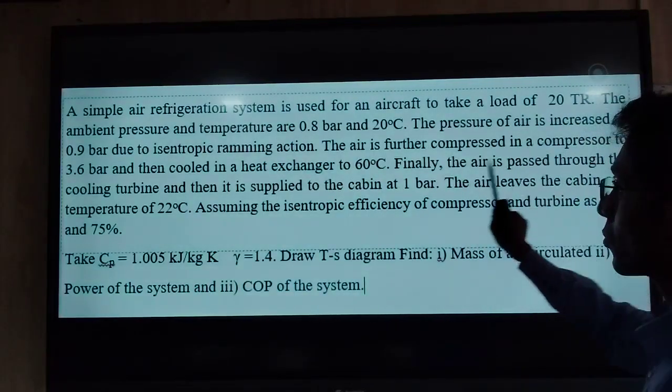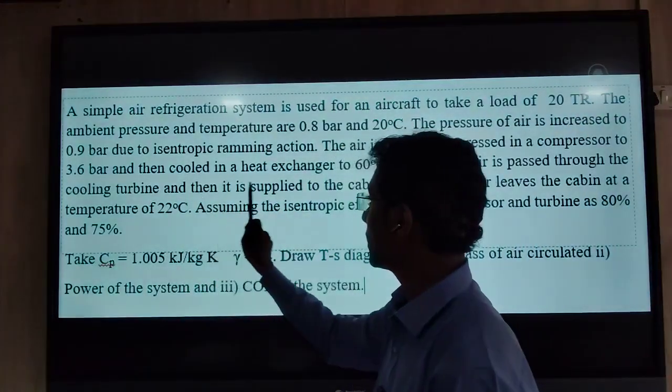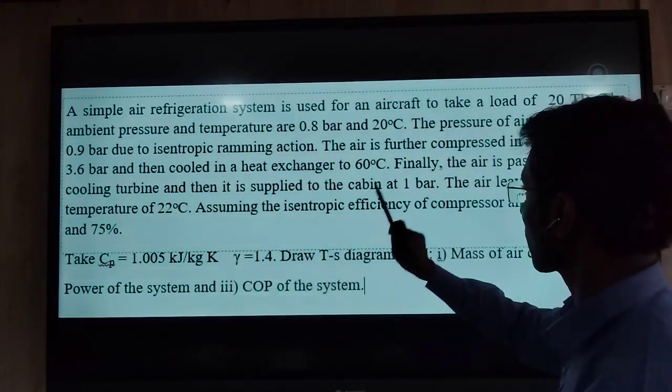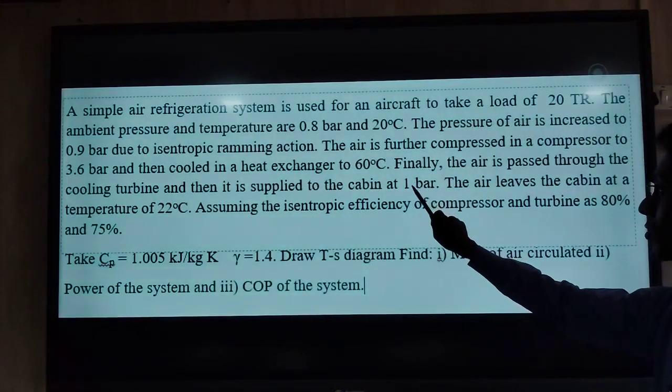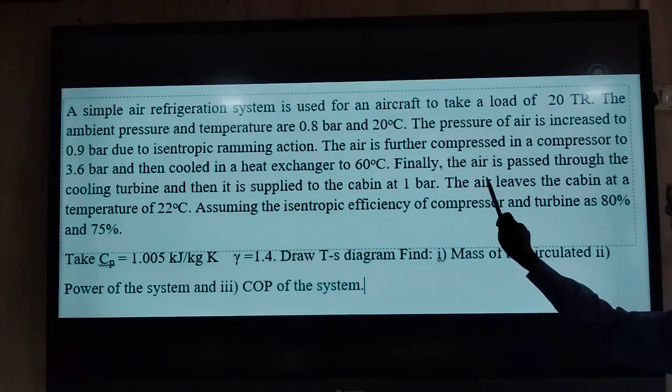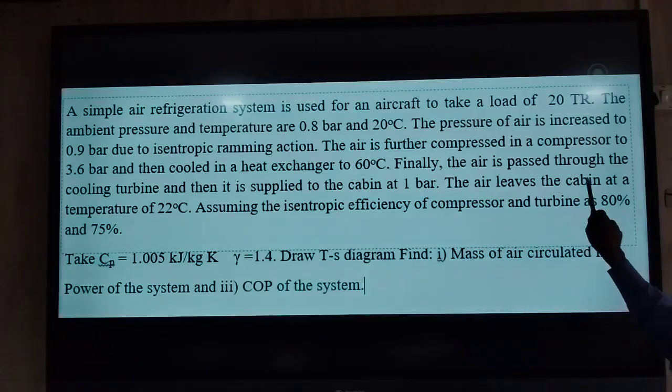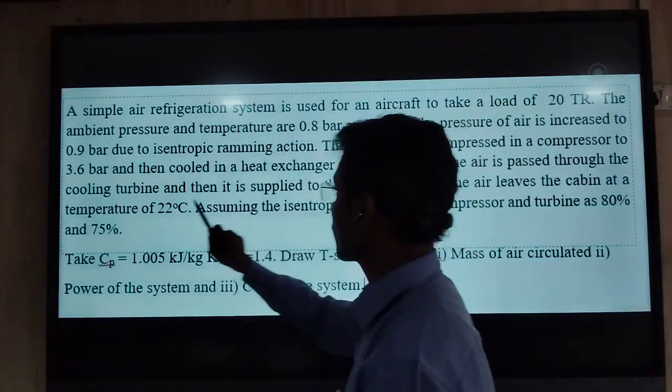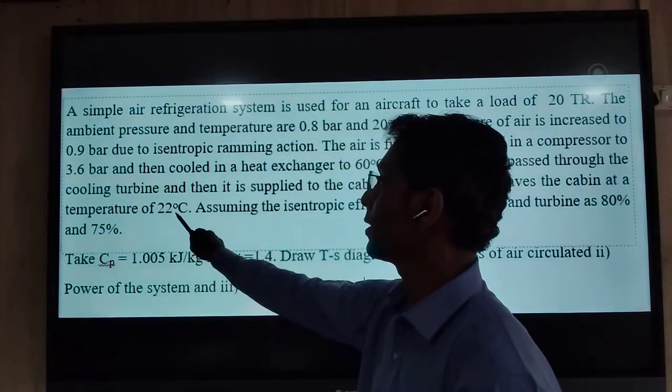Finally the air is passed through the cooling turbine and then supplied to the cabin at 1 bar. This is the condition of air at the cabin. The air leaves the cabin at a temperature of 22 degrees Celsius, which is the maintained cabin temperature.